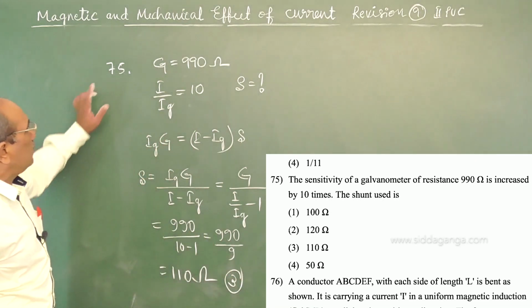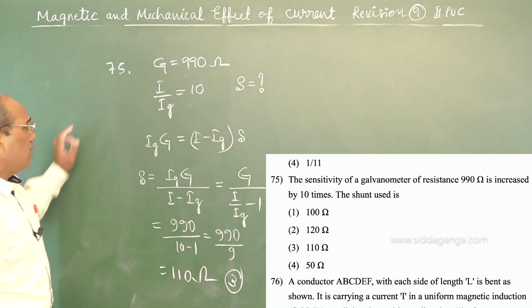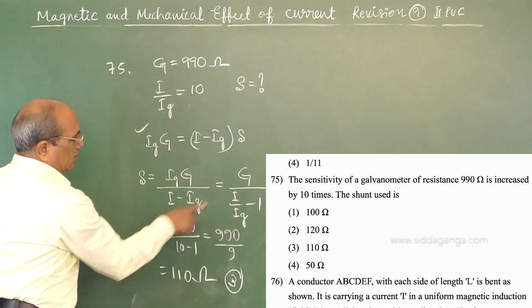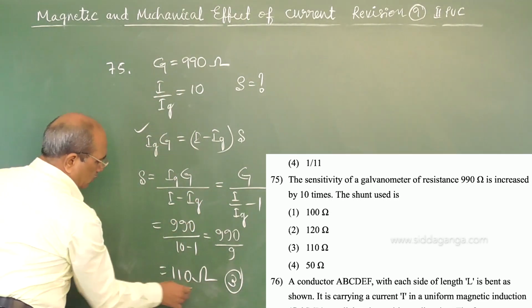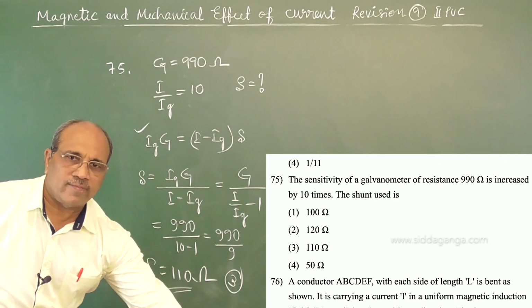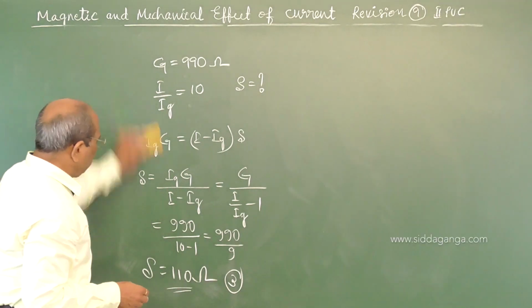Same relation, conversion of a galvanometer into an ammeter. Using this, they gave I by Ig as 10 and G as 990, and hence the value of S is 110 ohm. Come to the next one.